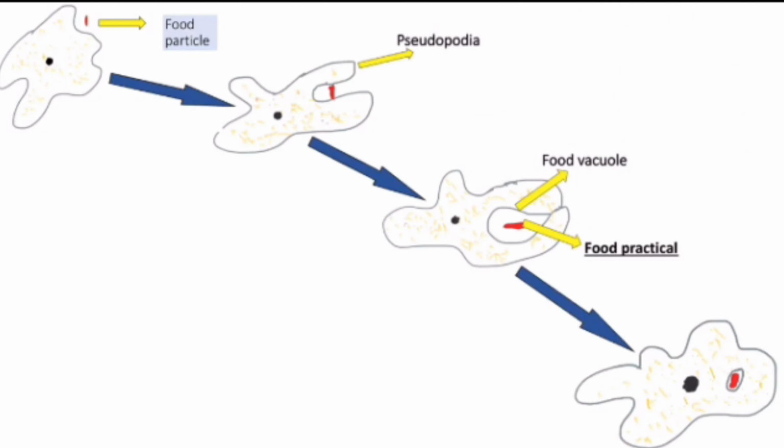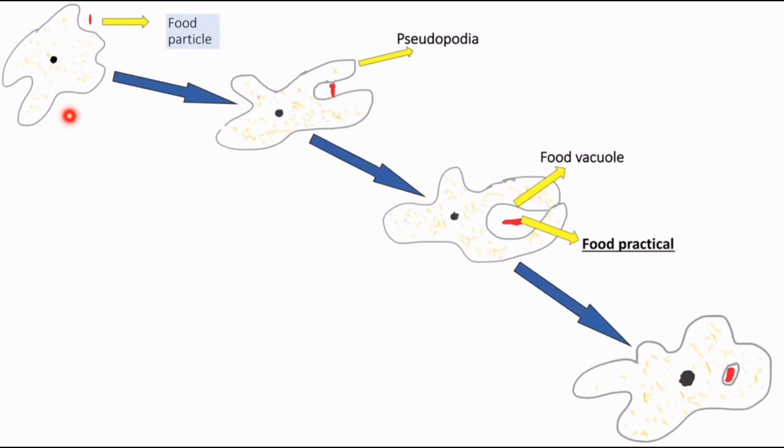Let us see again how amoeba takes in food. First, it will produce a finger-like projection that is known as the pseudopodia. This pseudopodia will engulf the food particles. Then it will form a vacuole. This is known as the food vacuole. Inside the food vacuole, all the digestion will take place. Whatever amoeba wants, it will take it. The rest will be given out through the cell membrane by simple diffusion. This process is known as phagocytosis.